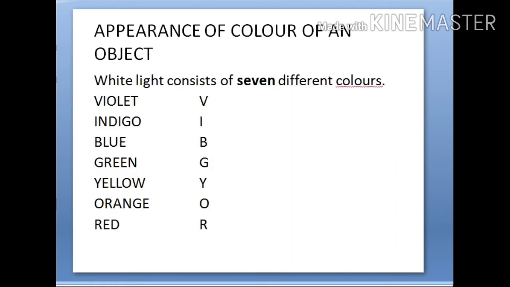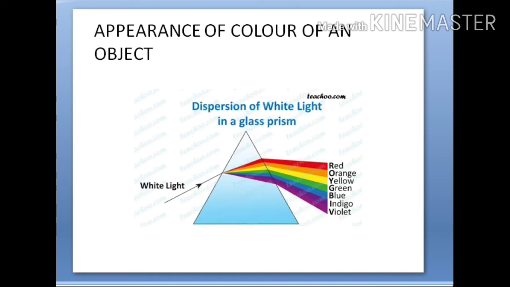After that, I would like to discuss this one. Appearance of color of an object. Last time we have seen white light consists of 7 different colors. What are those? Violet, indigo, blue, green, yellow, orange, red, VIBGYOR. I have given one example also, that is rainbow. When the sun shines right after rainfall, small water droplets are suspended in the atmosphere, and those small water droplets act as a prism, and white light gets scattered into different colors. That scattering of light is what we say dispersion. That is what we say dispersion of white light.